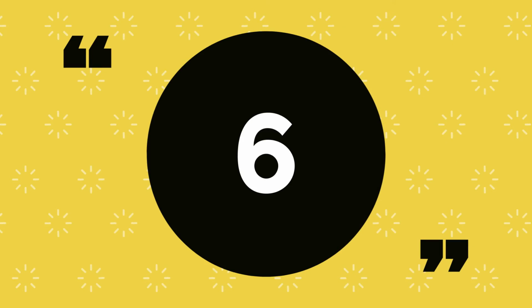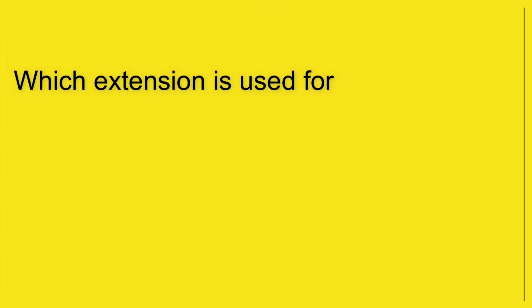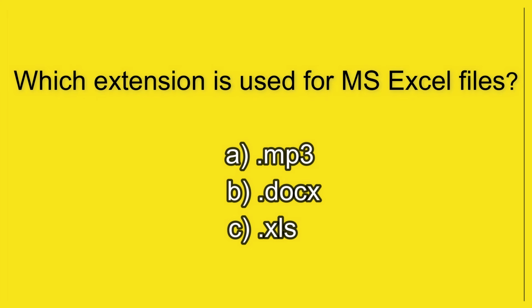Question number 6. Which extension is used for MS Excel files? Option A, .mp3. Option B, .docx. Option C, .xls.